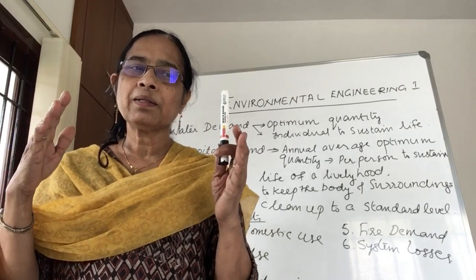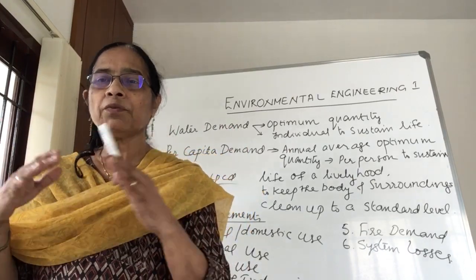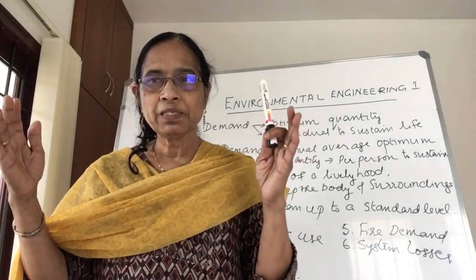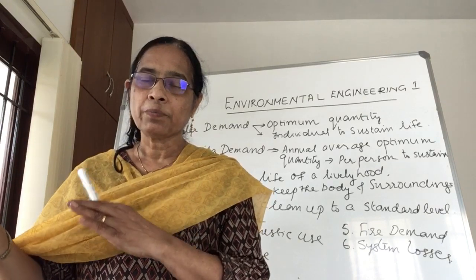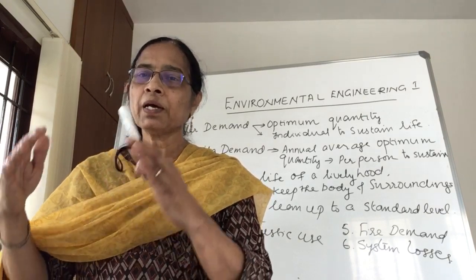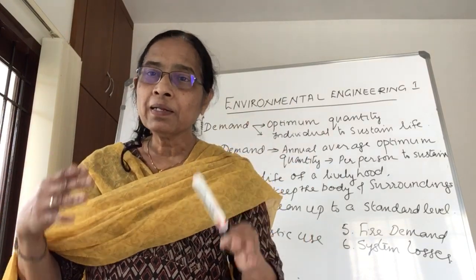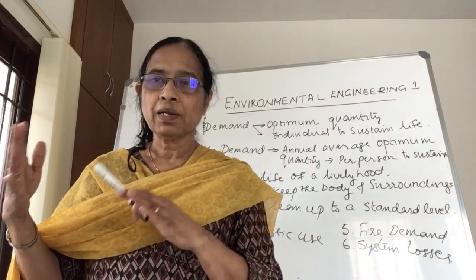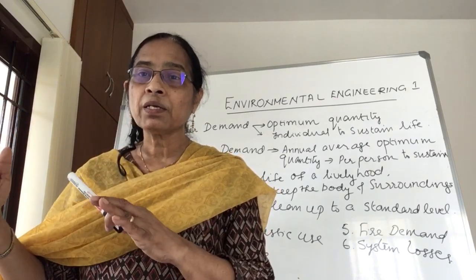And again, there are standards based on the population. If the population is very large, that means it is a developed place. In that case, you have to provide a little bit more water. Why are we providing more water for a developed area? In such places, there may be a number of public or civic utilities.